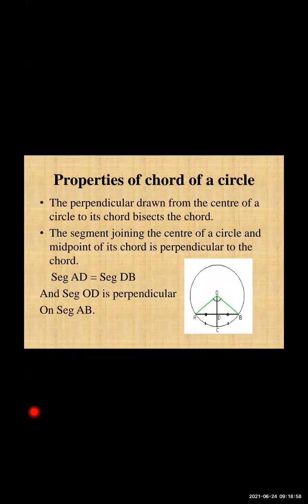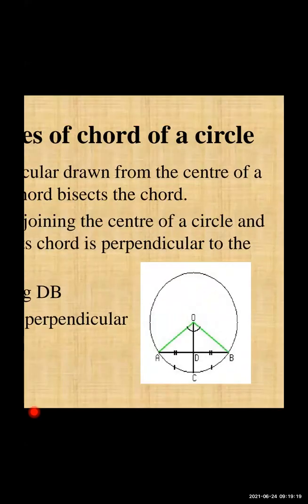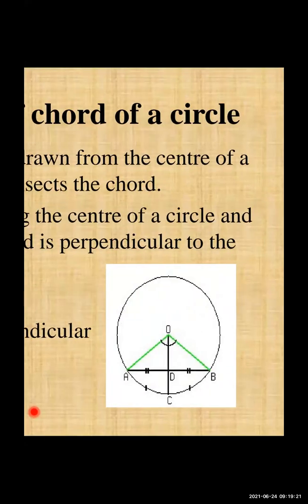What is the second property? A segment joining the center of a circle and midpoint of its chord is perpendicular to the chord. First we will understand the first half. The segment joining the center and midpoint of chord. ठीक है? जो भी हम सेगमेंट निकालेंगे कहाँ से? कॉर्ड के मिड पॉइंट से और सेंटर से.